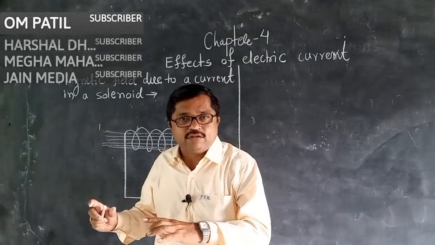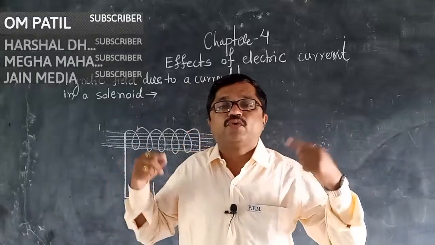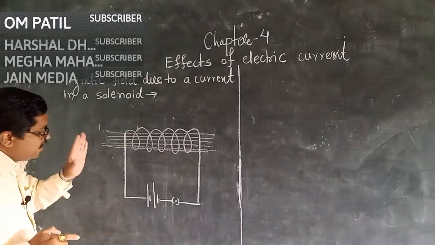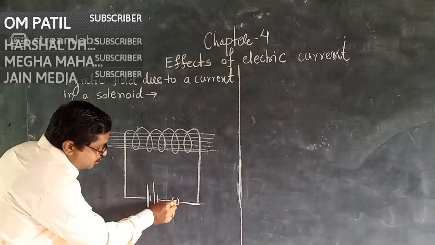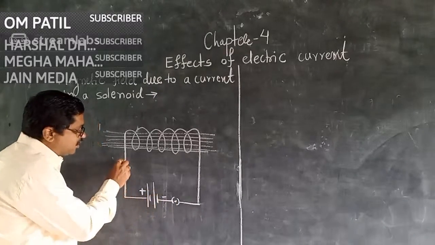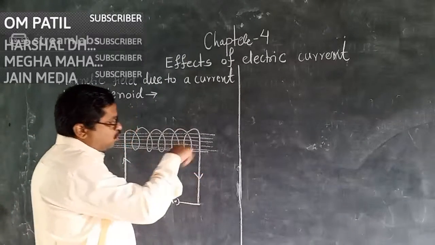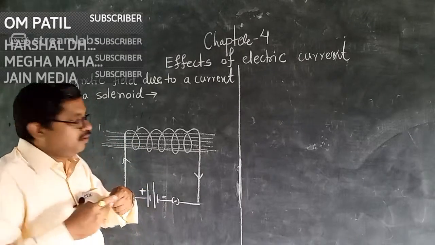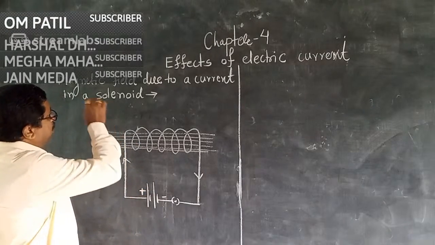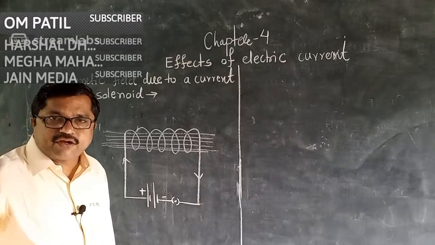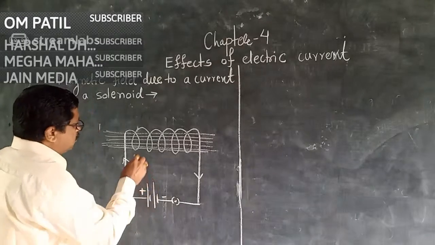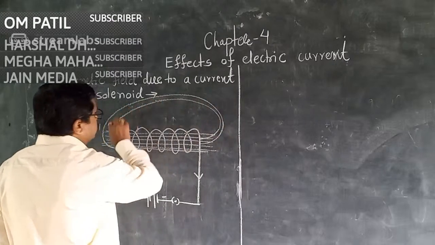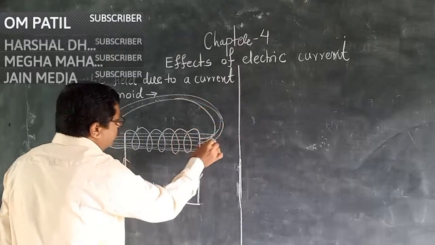And now our topic is how a magnetic field is produced in the solenoid. See, when the key is closed and current passes through the coil or winding, due to the magnetic effect of electric current, magnetic lines of force are produced. These are the magnetic lines of force.